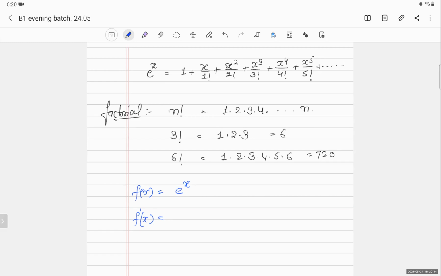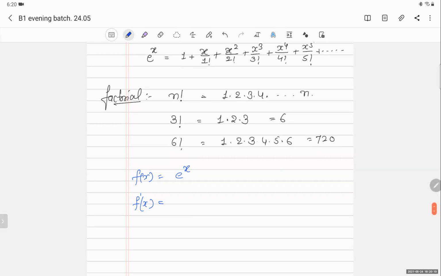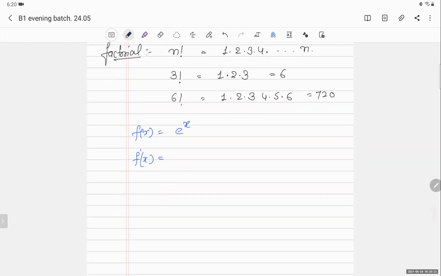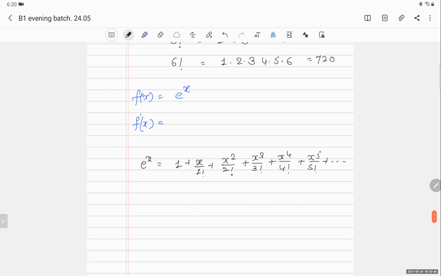Because if you differentiate 1 plus x by factorial 1 and everything, I will differentiate that above equation. See, suppose I have e to the power x. So what does that mean? 1 plus x by 1 plus x square upon factorial 2 plus x cube upon factorial 3 plus x to the 4 upon factorial 4, x to the 5 by 5, and so on. This is just normal differentiation. I will just differentiate the whole series, dy by dx.